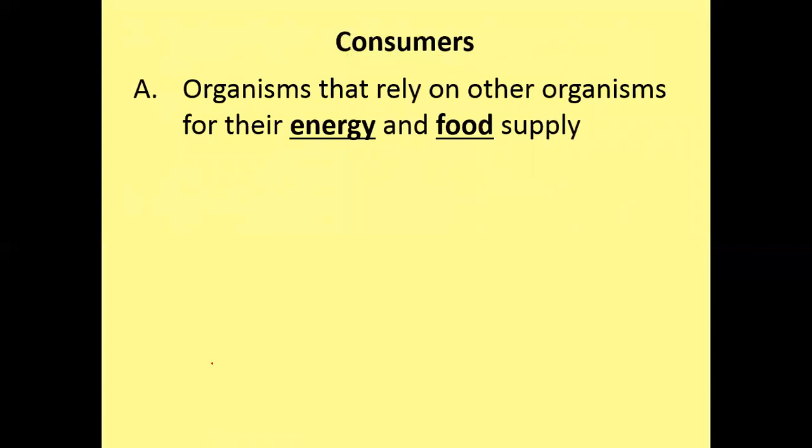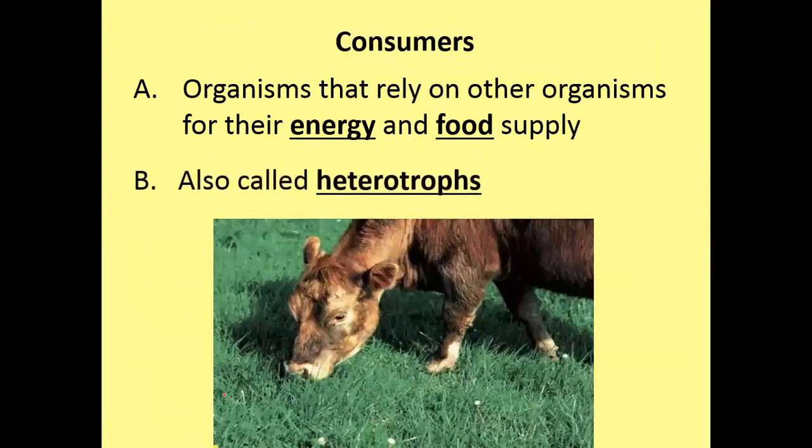Now, what are consumers? Consumers rely on other organisms for their food or energy supply. So whenever you talk about consumers, remember it is a name used for organisms that depend on other organisms for their living. They cannot make their own food themselves, so they depend on what the producers, which are autotrophs, have been able to make by themselves.